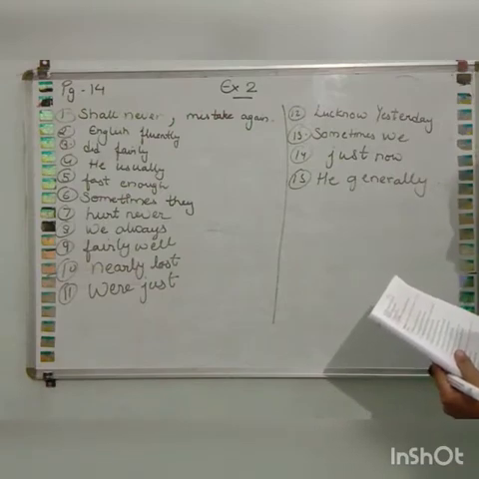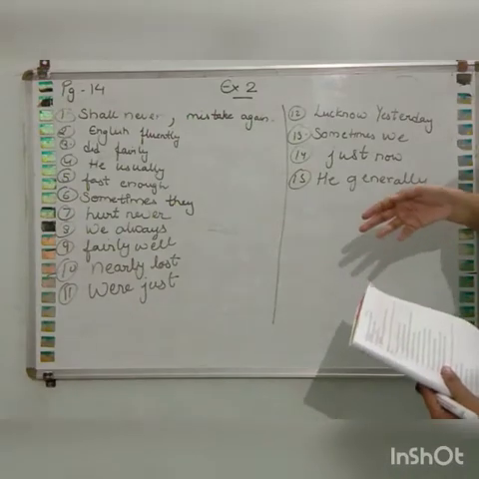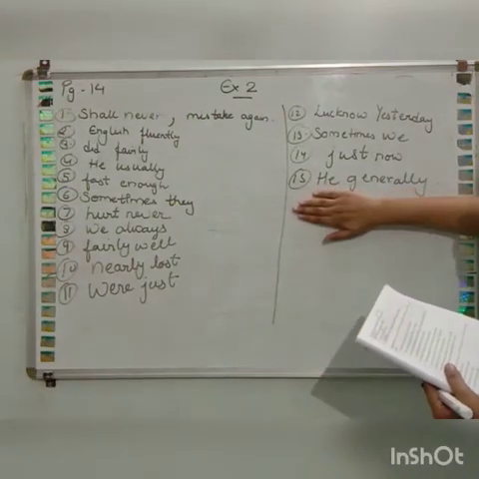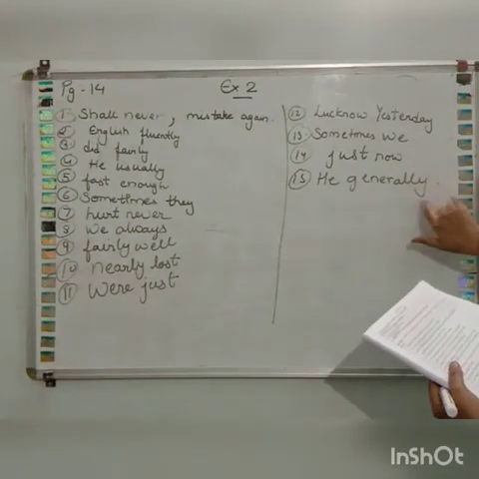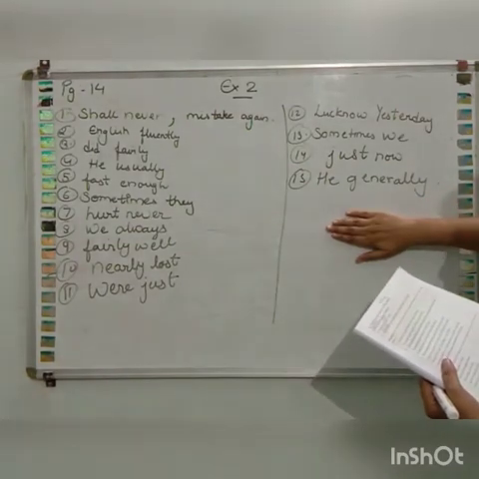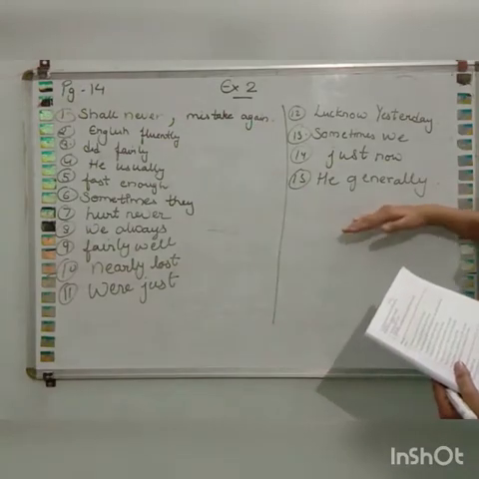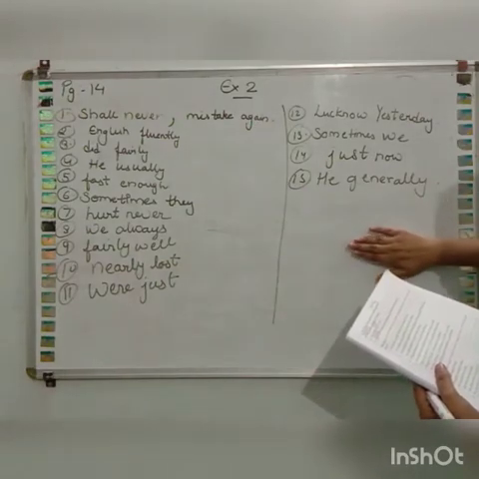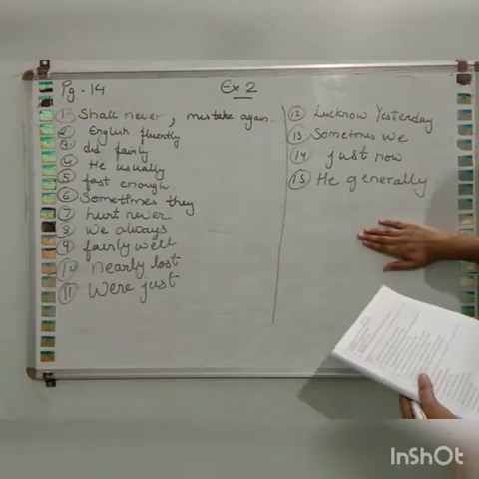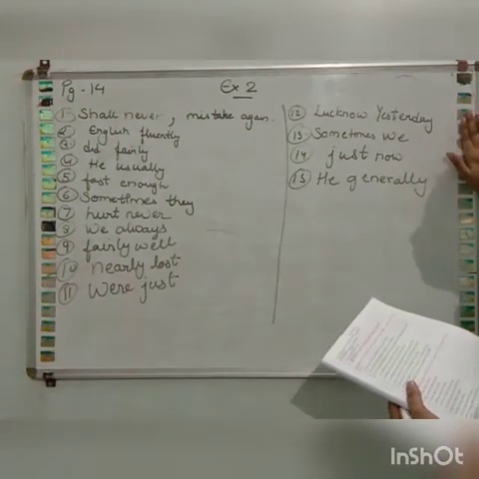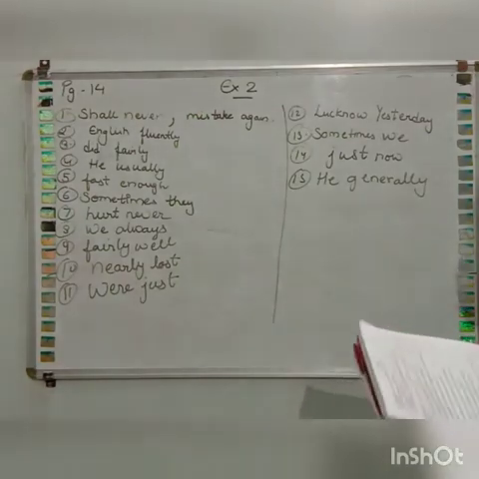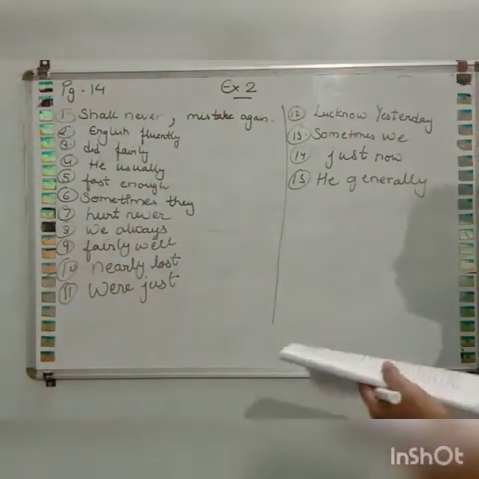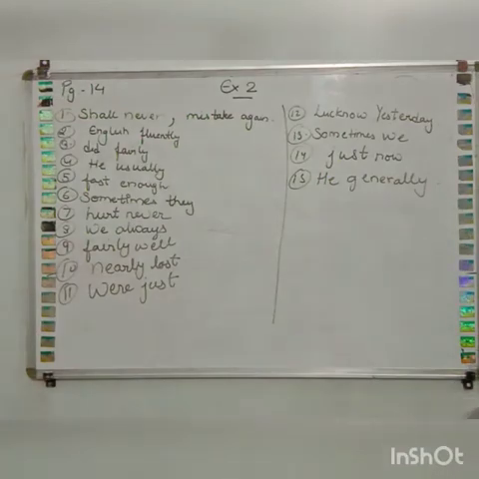Okay. Now the 15th one is we consult his elders before taking any important decision. He consulted his elders before taking any important decision. So generally adverb of manner is there and we will place it after the subject and before the verb. So what is the verb? Verb is consult. So he generally consults his elders before taking any important decision. So these are the answers of exercise 2. Kindly match the answers from the book, or if you have not done, kindly note down the answers from the blackboard.